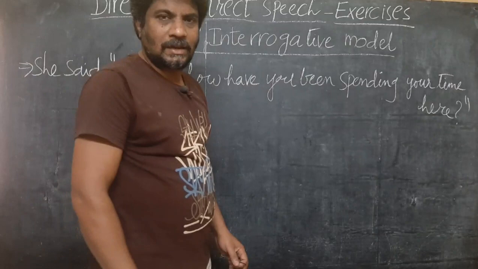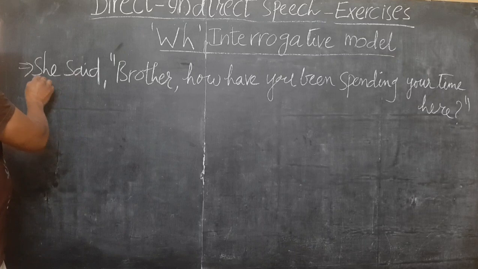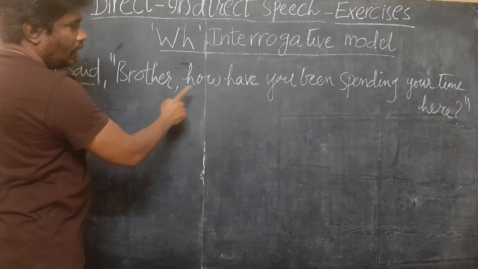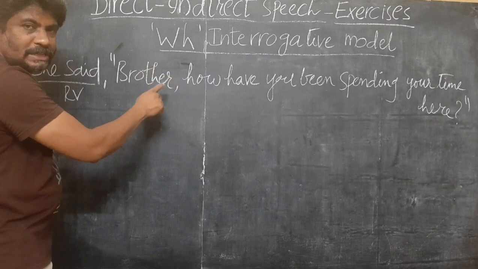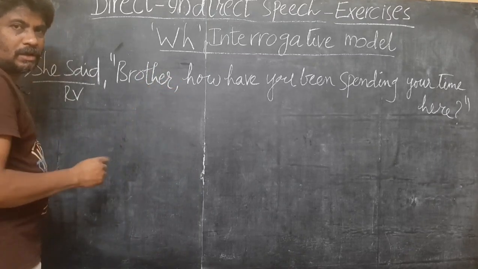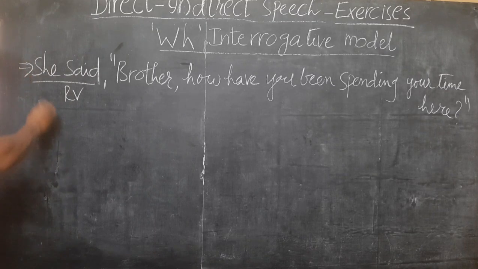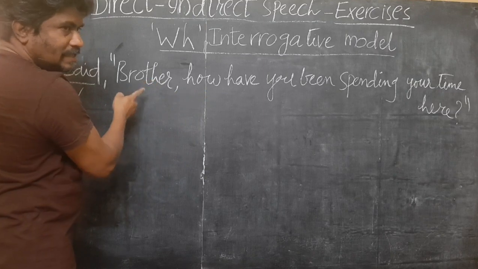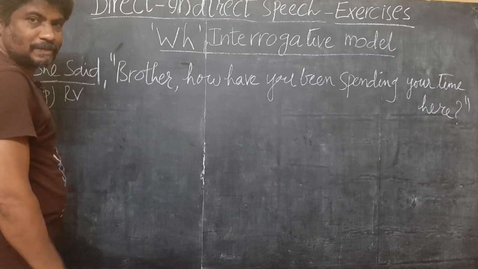Okay, we shall see another example, another WH interrogative. The reporting verb is "she said". The dialogue is "Brother, how have you been spending your time here?" See, observe there is a slight change. The reporting verb is "she said". The speaker is given here. She is the speaker, and who she is speaking to is also given, and that has been included in the dialogue. She is actually speaking.